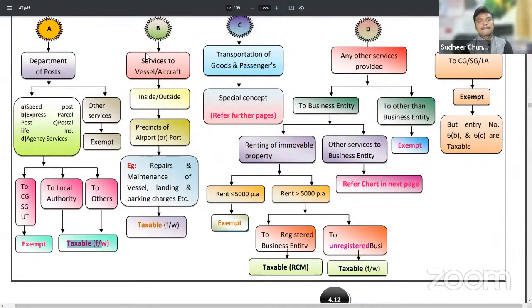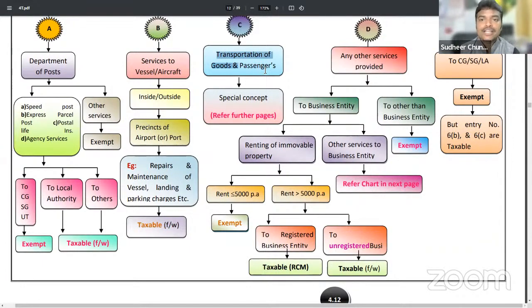Next, if government provides services to vessels or aircraft. In an airport, many flights will land, and in port areas many vessels will come. For them, repairs and maintenance, refueling services, landing and parking charges, whether inside or outside the port or airport, will be taxable under forward charge. That means government will collect charges along with the GST.